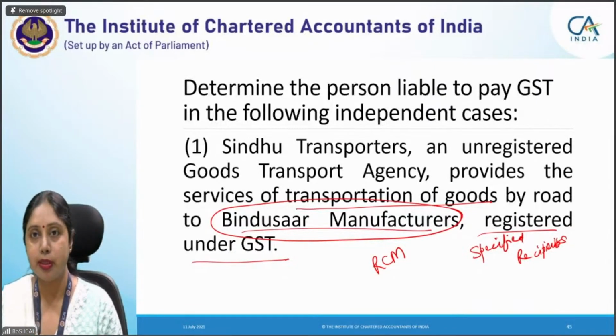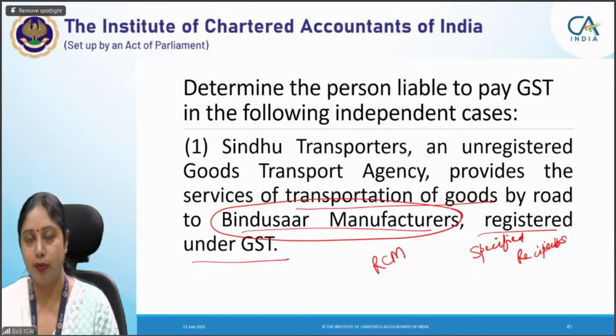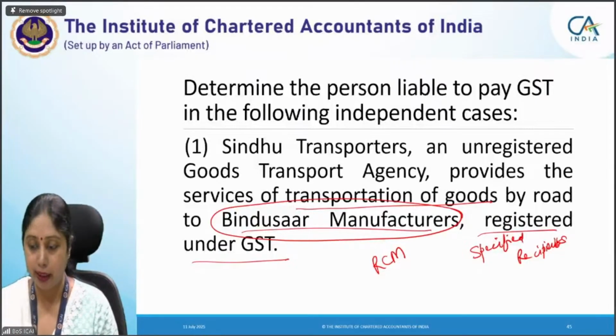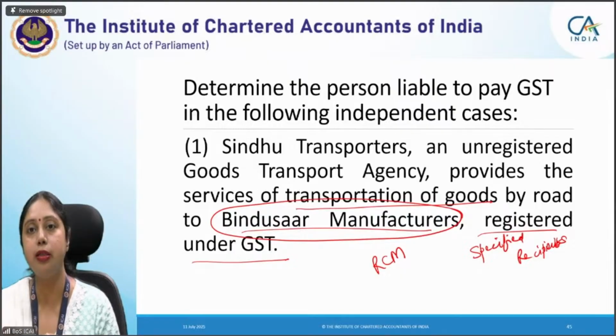First of all, the 12% rate should not apply. The 12% rate applies if he has exercised the option to pay tax, then 12%, 5% comes. If he has not exercised the option, definitely the 5% rate applies, the tax will be paid under RCM and the 5% rate would be applicable. Why is it taxable under RCM? Because the recipient is a specified person.